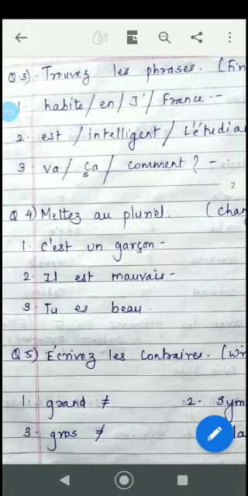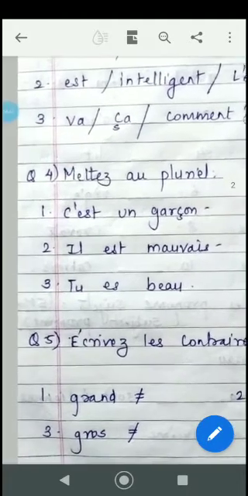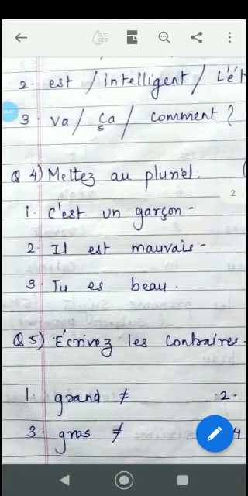Il est mauvais, il becomes ils, so the verb will be sont. Ils sont mauvais, there will be no change in mauvais, because it is the same for singular as well as for plural. Tu es beau. Tu plural is vous. Es becomes êtes. Vous êtes beau. Now beau, it's again masculine. You have to put this into plural form. It becomes beaux. Okay, so the answer here is vous êtes beaux.